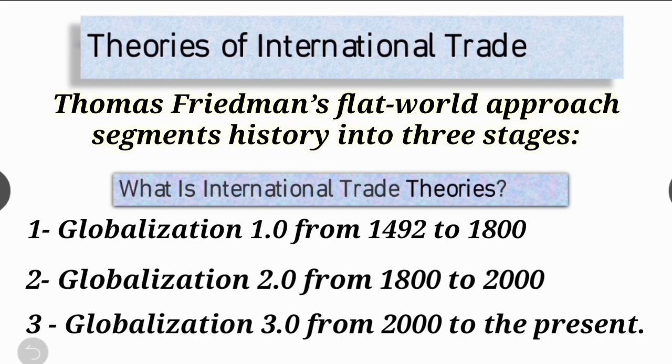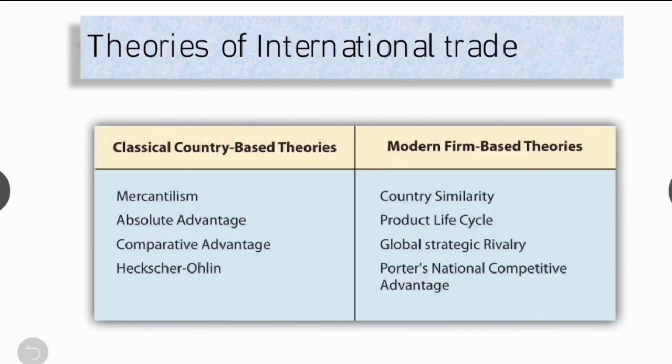Right? To better understand how modern global trade has evolved, it's important to understand how countries traded with one another historically. Over time, economists have developed theories to explain the mechanism of global trade. So let's see. The main historical theories are called classical country-based theories, from the perspective of a country.